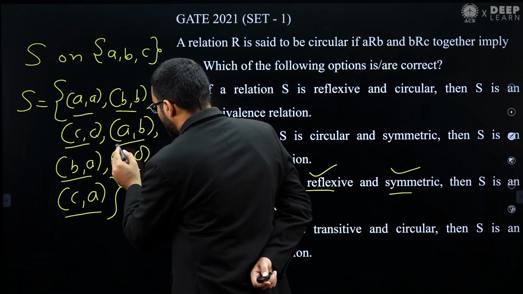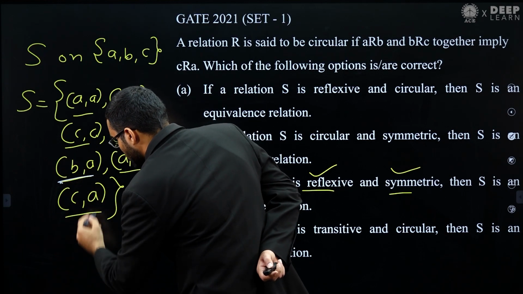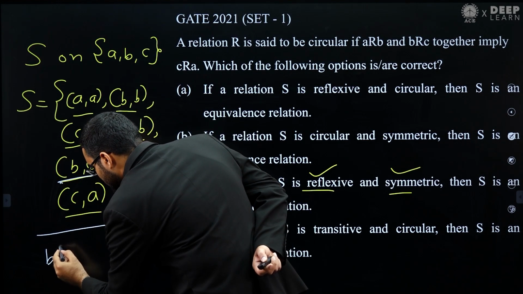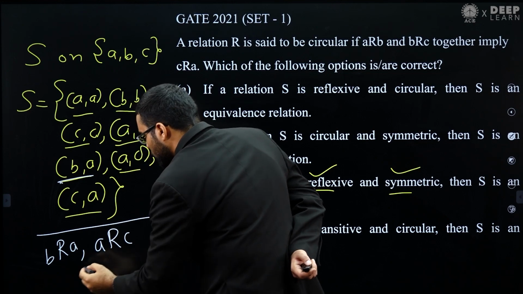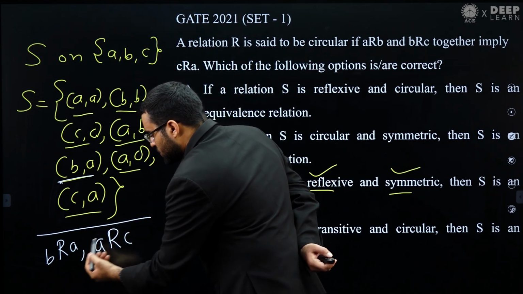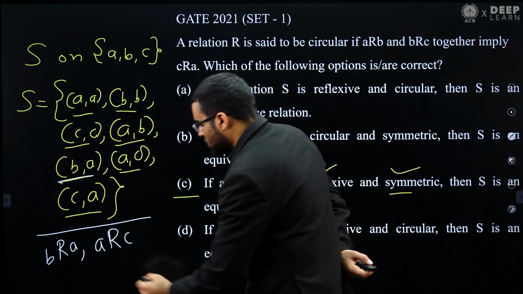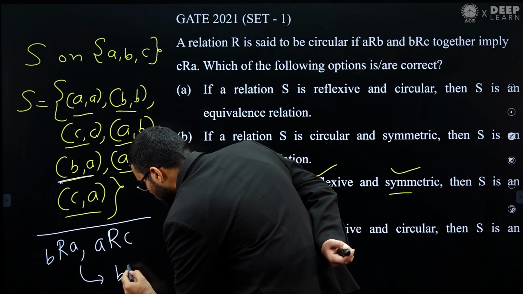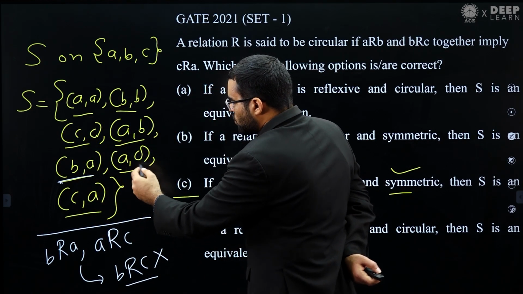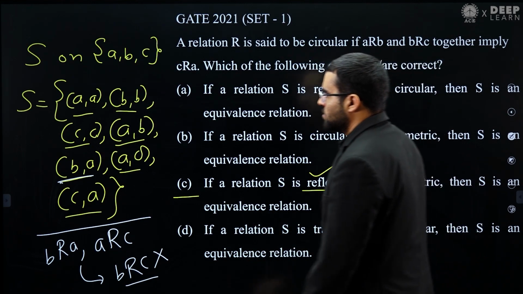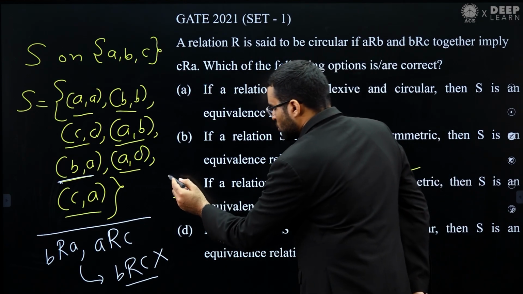Because see, B is related to A, and A is related to C. Transitive relation says that if B is related to A and A is related to C, then B should be related to C. But in this relation B is not related to C. So that's why this is not a transitive relation, and hence I can say that this option C is also false.